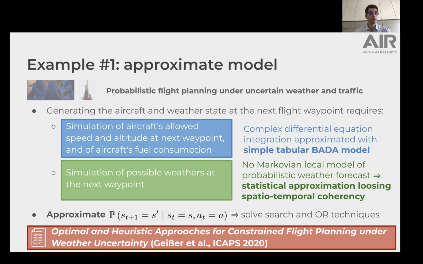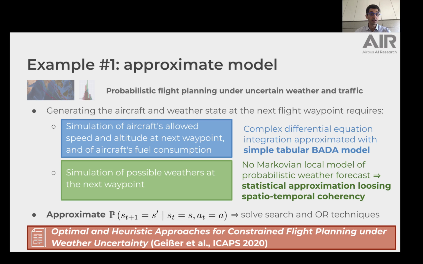Second, the simulation must find out what are the possible weathers at the next waypoint. However, there is no Markovian model of probabilistic weather predictions based on aircraft-centered local observations. Even a global Markovian probabilistic weather prediction model would be difficult to compute, since uncertain weathers are computed by weather providers as independent weather scenarios from different sampled initial weather conditions.